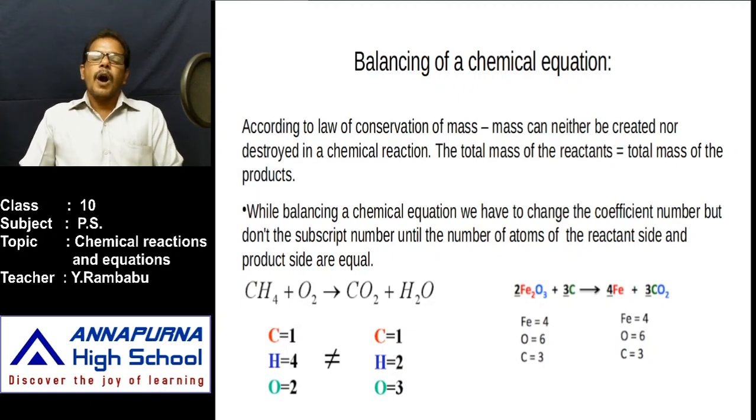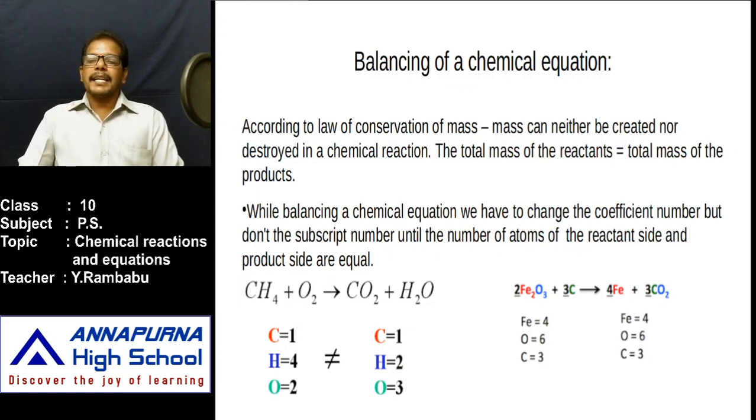Let us observe how to balance a chemical equation. While balancing a chemical equation, we have to change the coefficients. For example, in the given reaction, if 2 is not there as the coefficient of iron oxide, 3 is not there as the coefficient of carbon, 4 is not there as the coefficient of iron, and 3 is not there as the coefficient of carbon dioxide, then what is the equation? Fe2O3 plus C gives Fe plus CO2. Then is it balanced? No, it is not balanced. Why?